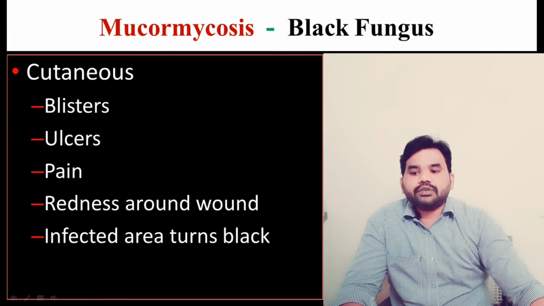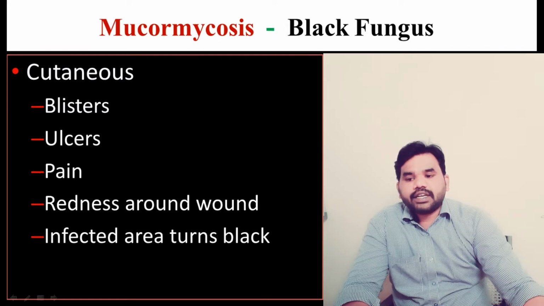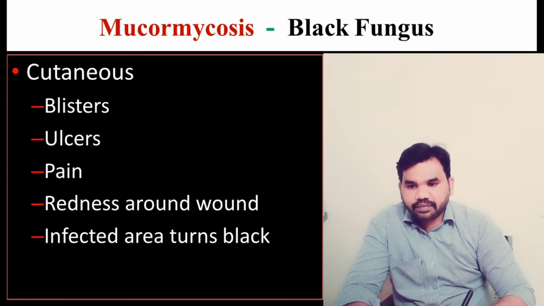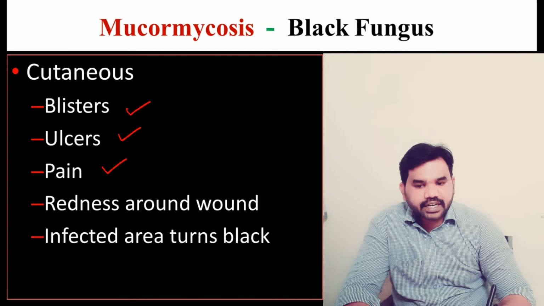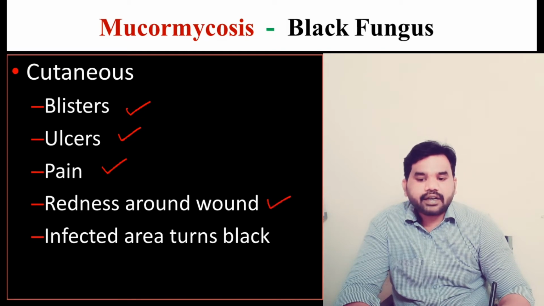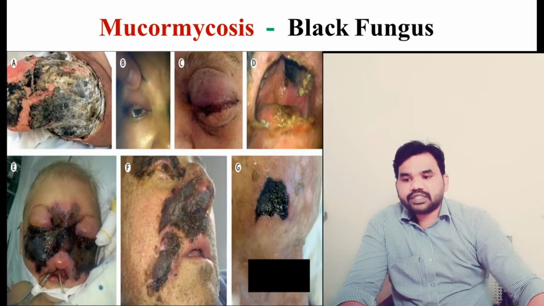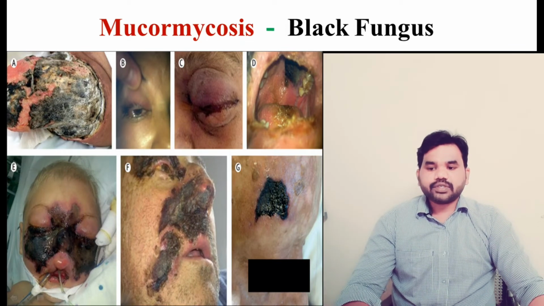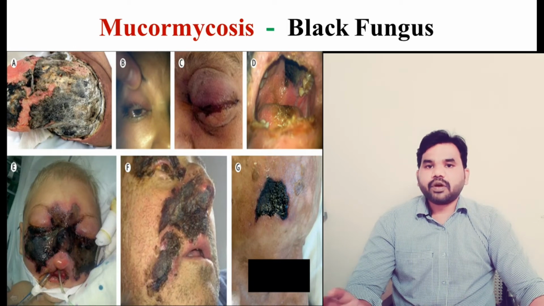Right. Next, cutaneous. That means above the skin or the superficial layer. It will infect the skin layer. If it infects the skin, then we can find the following symptoms. That is blisters. Above the skin, we can see blisters or some ulcers, and this will result in pain and redness around the wound, and the infected area turns black. You can see in this image how the infected area completely turns black, because here the fungus grows and it looks black in color. All these infections are called cutaneous mucormycosis.